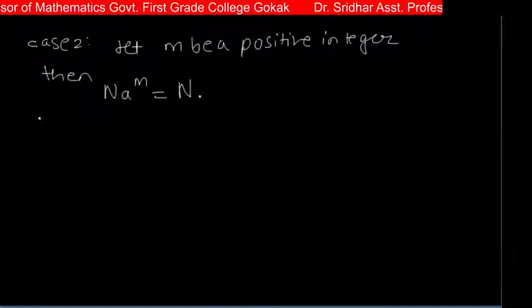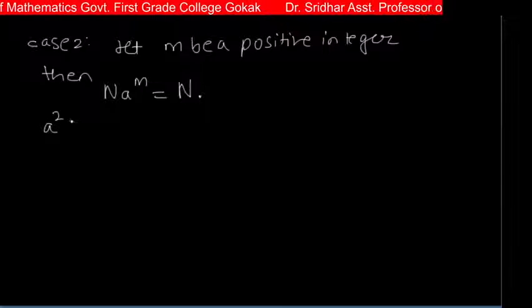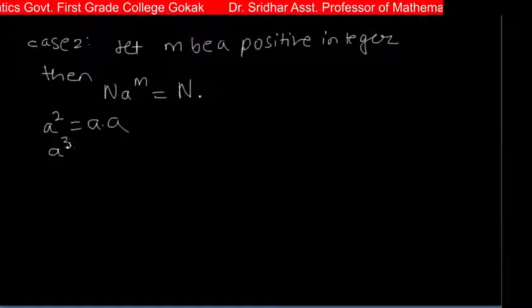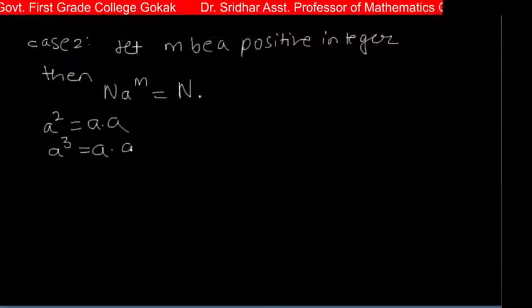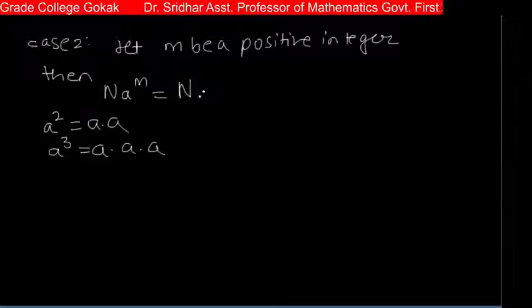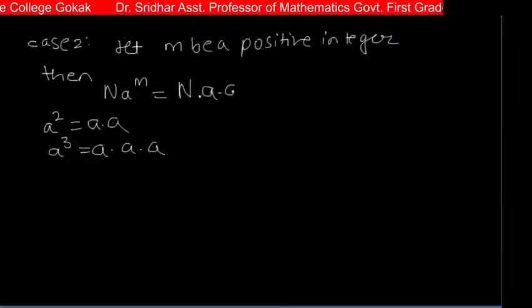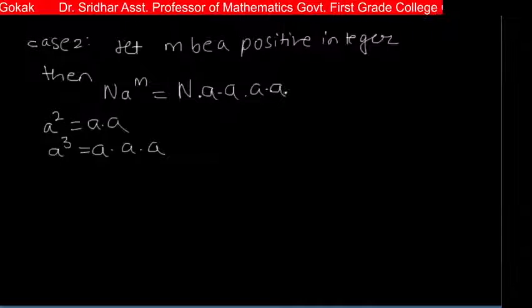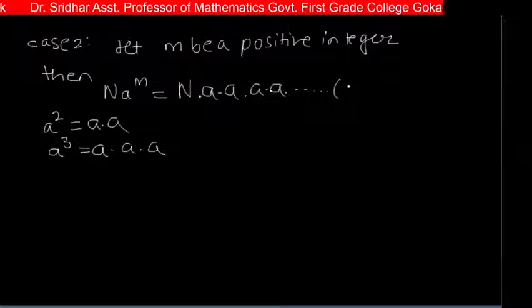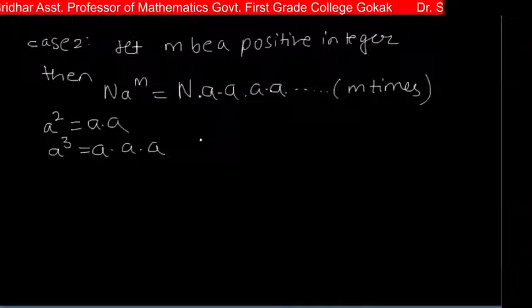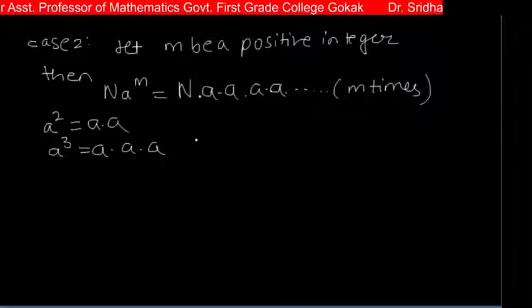A square means A into A. A cube means A into A into A. So therefore A raised to m means A into A, like that it is multiplied m times.